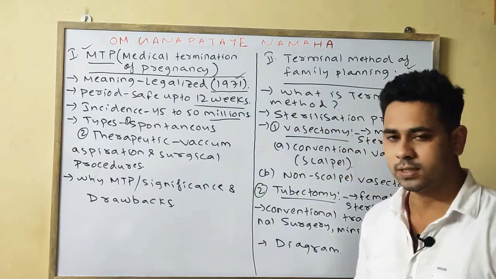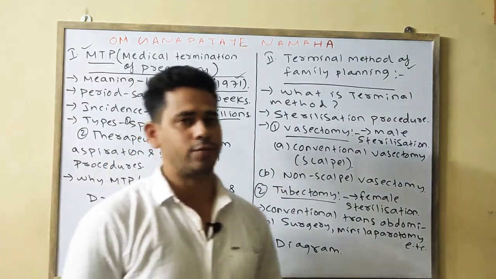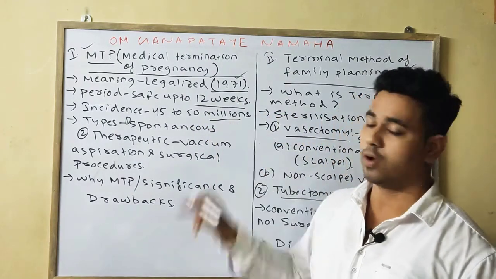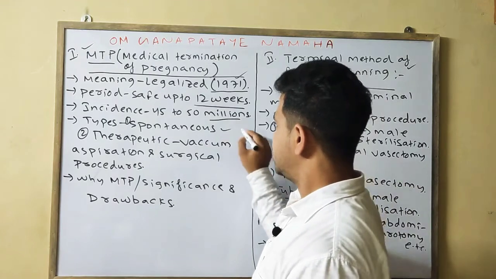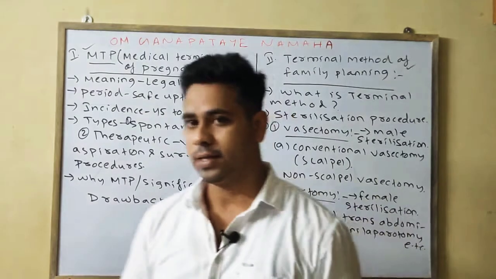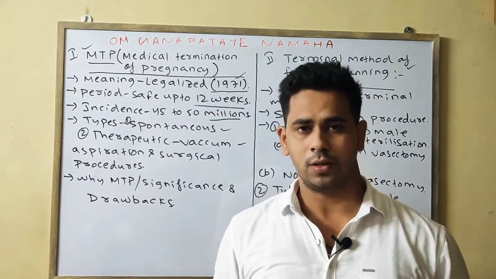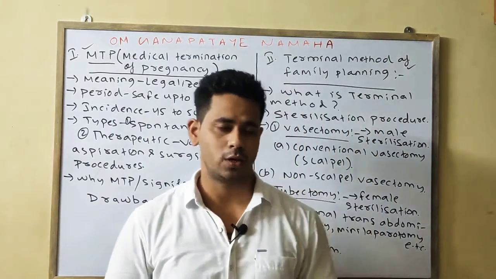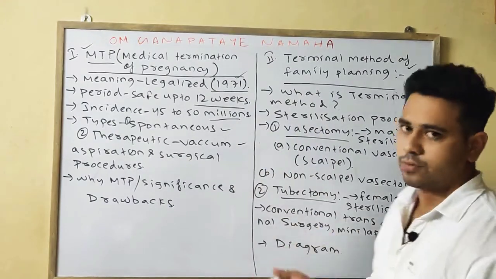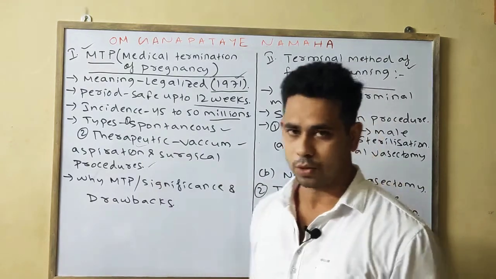Next, incidence: it is done around 45 to 50 million times per year, which is around one fifth of total pregnancies. It is of two types: one is spontaneous, the other is therapeutic. Spontaneous means the abortion happens up to the 4th week of pregnancy, and therapeutic means it is done after the 4th week, by vacuum aspiration or surgical procedures.